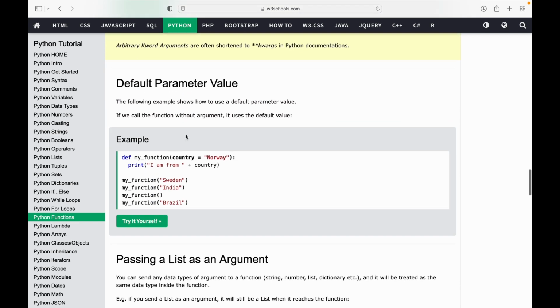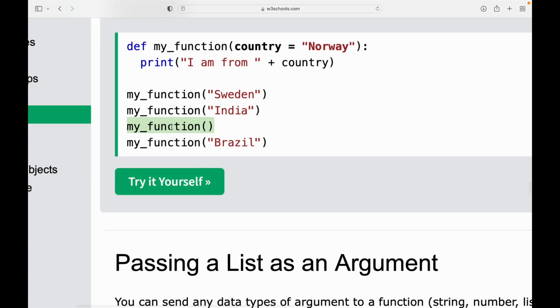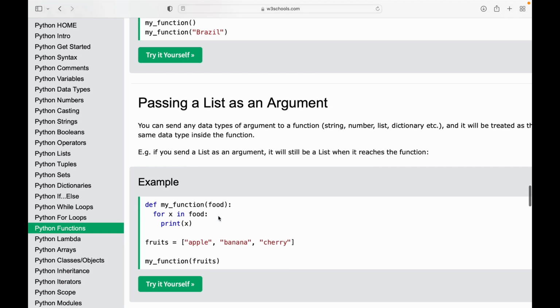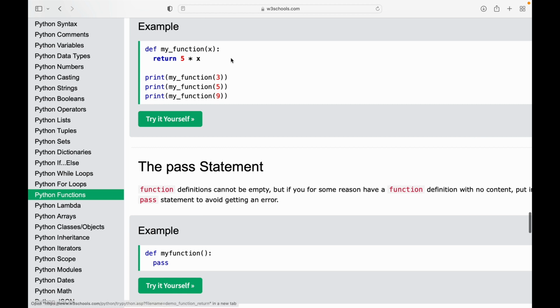Once you understand how a function works, this is the same thing which I had told you, that it has given the default name as Norway. If it doesn't give this Norway as a default, then this particular line will create a problem. That means it will throw an error. Similarly, you can pass a list, and you can use a for loop inside this function. See, this function is returning 5 into x, so whatever the value of x is, it will return 5 cross that particular value. In this case it will return 15, then 25, and then 45.